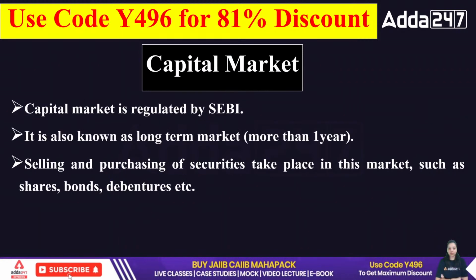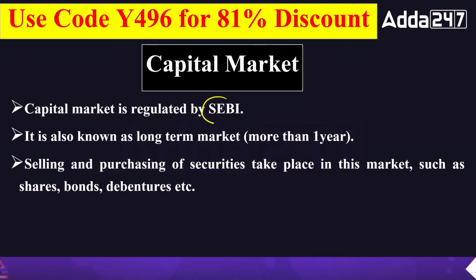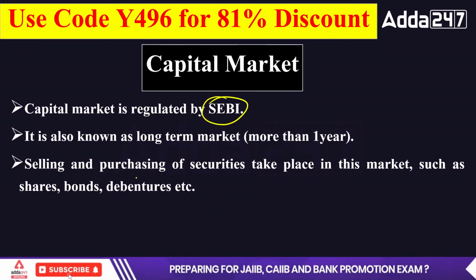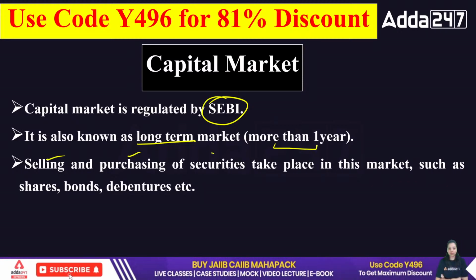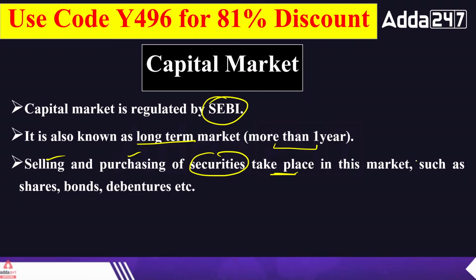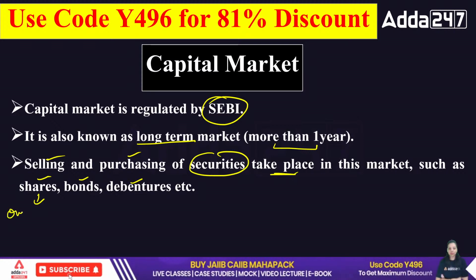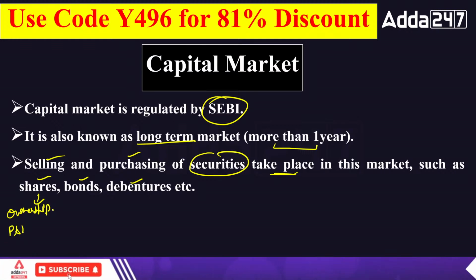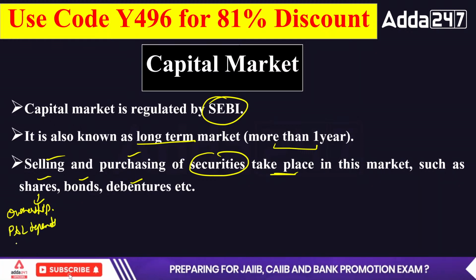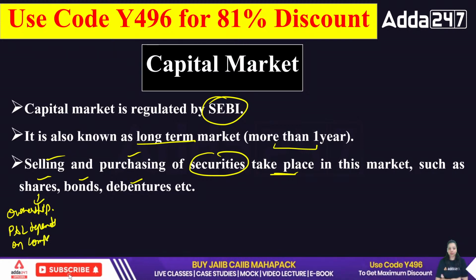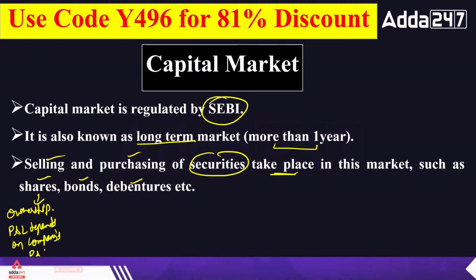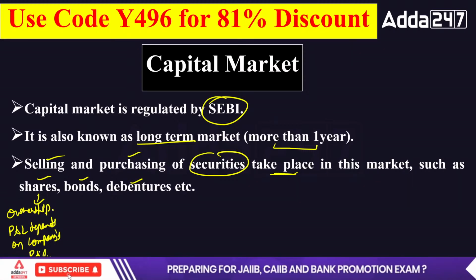Okay. Now, what is capital market? So first of all, capital market is regulated by SEBI, that's the Securities and Exchange Board of India. It is also known as a long-term market, where selling and purchasing of securities for more than a year take place. And these will be shares, bonds, debentures. So when you purchase shares, you get the ownership. Okay, you get the partnership. So your profit and loss depends on the company's profit and loss. If the company is getting profit, you will get a share of profit. If the company is facing loss, you have to bear the loss.